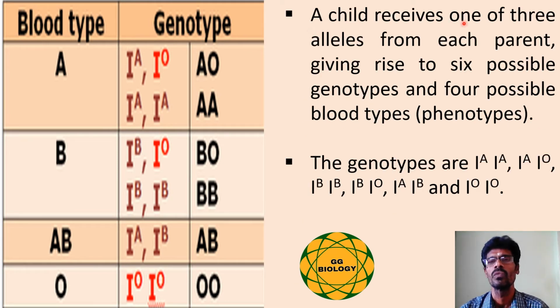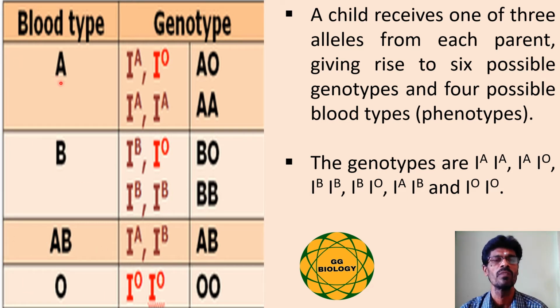A child receives one of the three alleles from each parent, giving rise to 6 possible genotypes and 4 possible blood types or phenotypes. So there are 4 different types of blood, namely A type, B type, AB as well as O type.